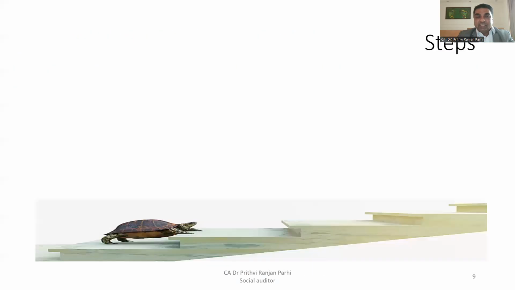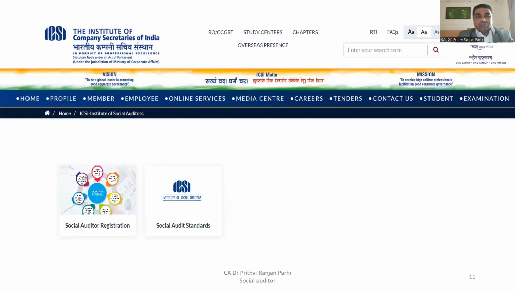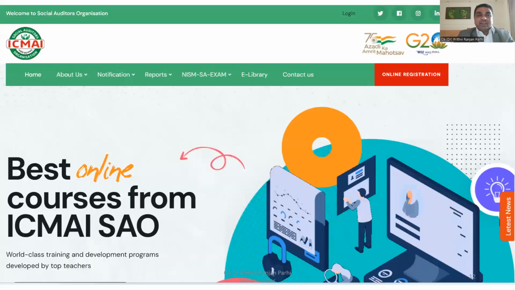Now let us see one by one the steps to become a social auditor. First of all, our suggestion is to visit the website of the Institute of Social Auditors of India and get a broad understanding of how one can be admitted as a member and what the objective of this institute is. You can also visit other institutions, like the ICSI Institute of Social Auditors, which is formed by the Institute of Company Secretaries of India.